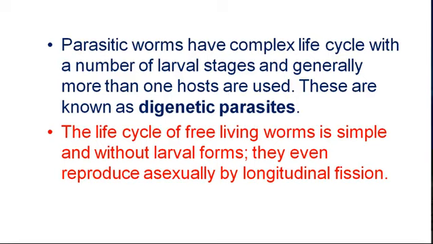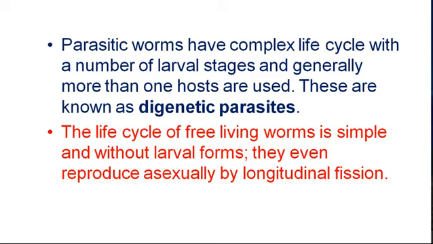So you can see a number of advanced characters in the Platyhelminthes over Coelenterata. Coelenterata had coelenteron, but such body cavity is absent in Platyhelminthes. Coelenterata was diploblastic. The Platyhelminthes are triploblastic. They had nerve cells, nerve net, but no central nervous system.